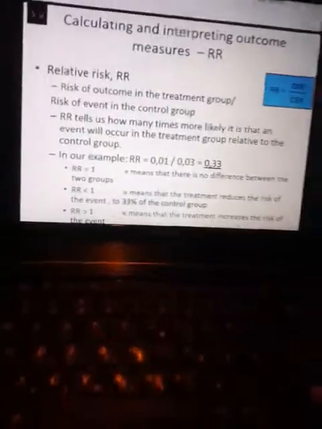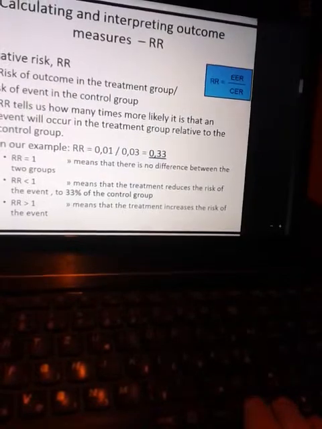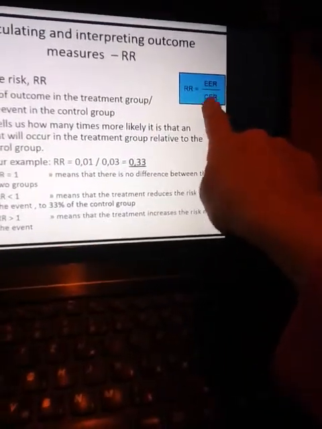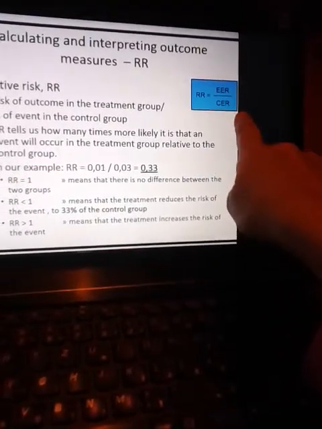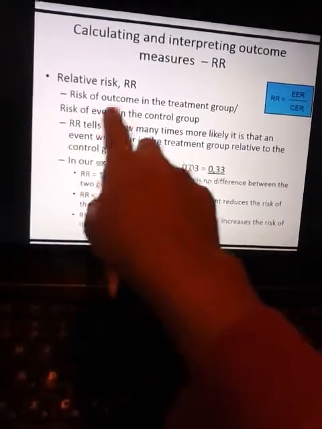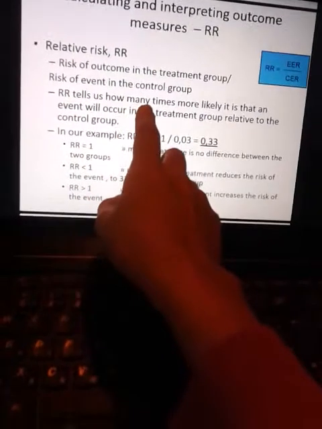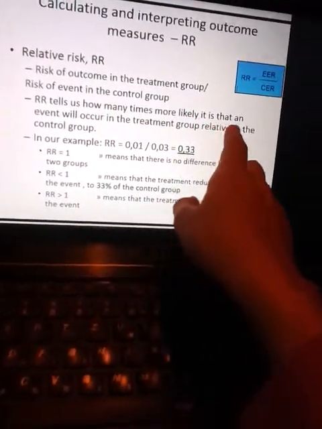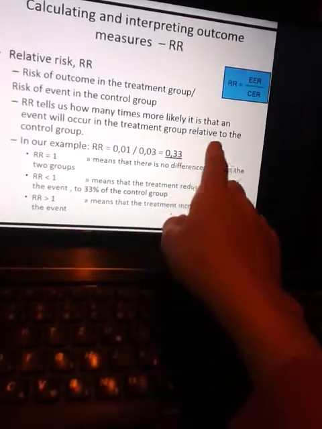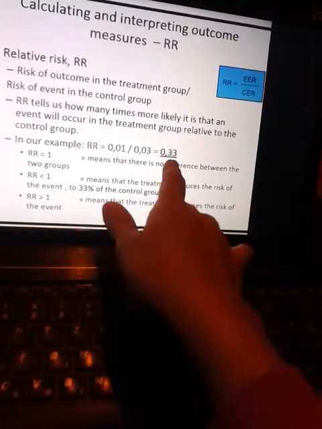Now calculating and interpreting outcome measure RR. RR means relative risk. Relative risk is the experimental event rate divided by the control event rate. Risk of the outcome in the treatment group divided by risk of the event in the control group. Relative risk tells us how many times more likely it is that an event will occur in the treatment group relative to the control group. In our example, 1% divided by 3% is 33%.